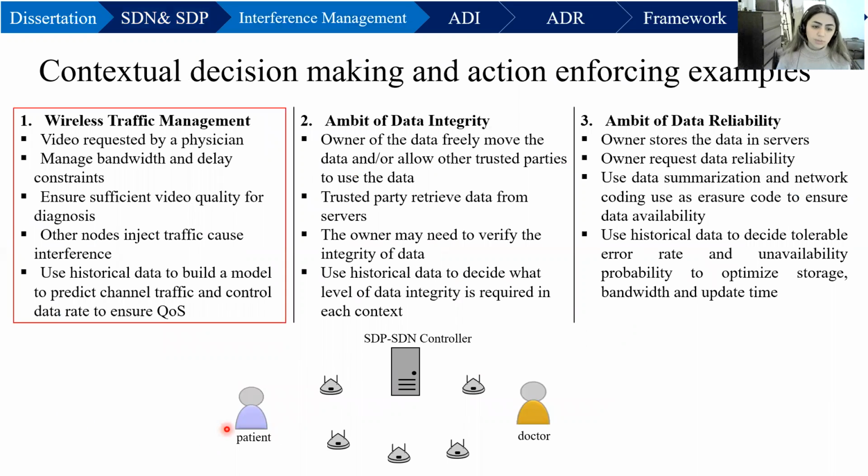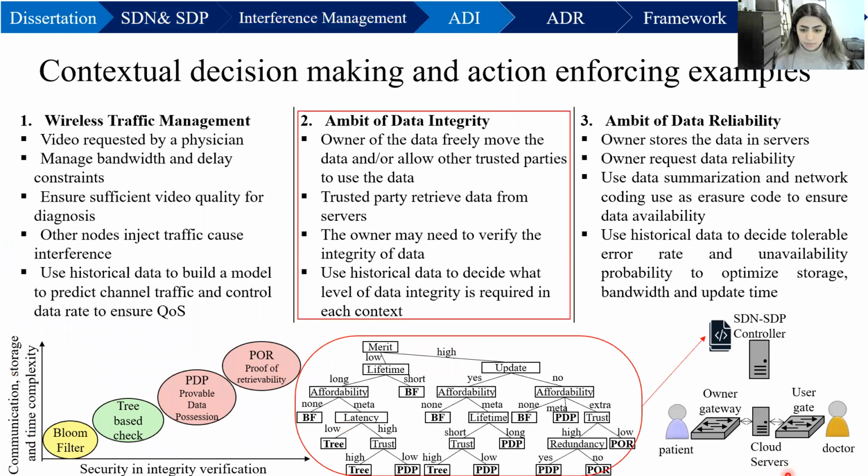In the first scenario, the patient is sending a video to the doctor. We want to maintain the quality of service of this video. So we use the historical data to build a model to control the error rate to sending rate of these access points.